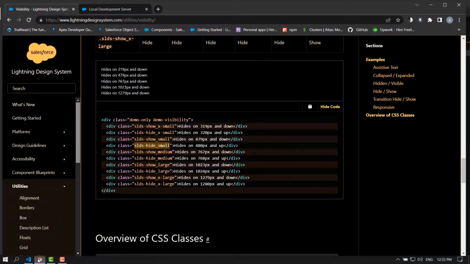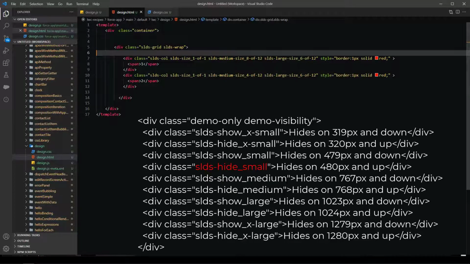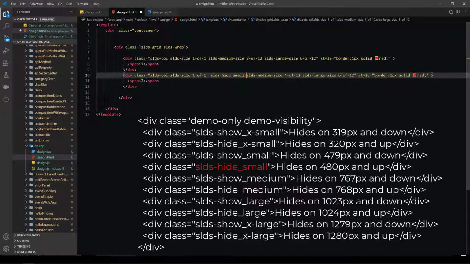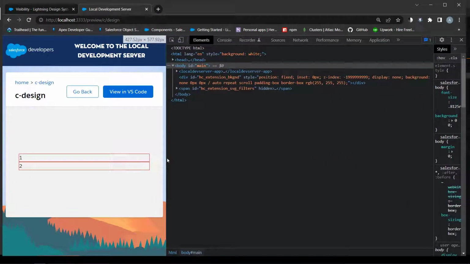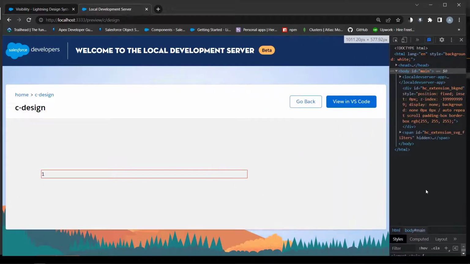Let's add hide small breakpoint to the second div. The second div is visible now on a very small screen only.